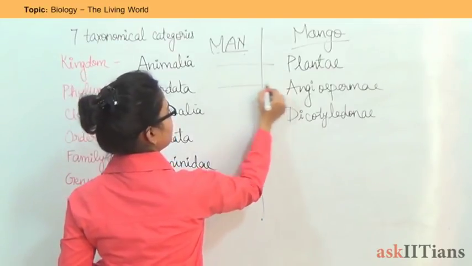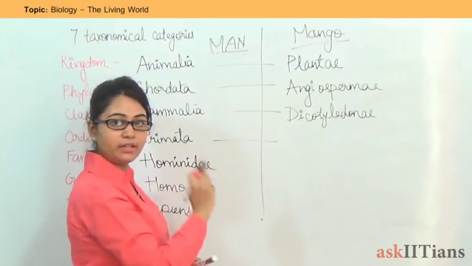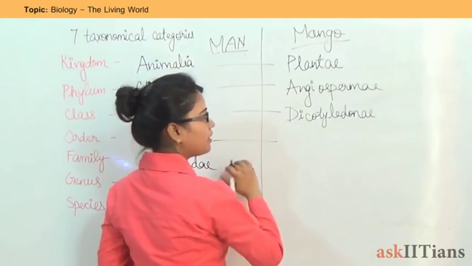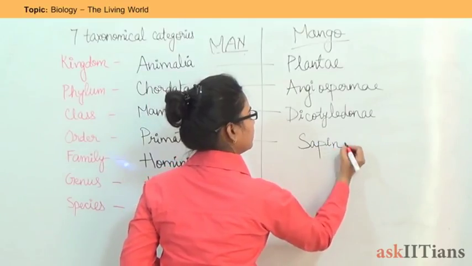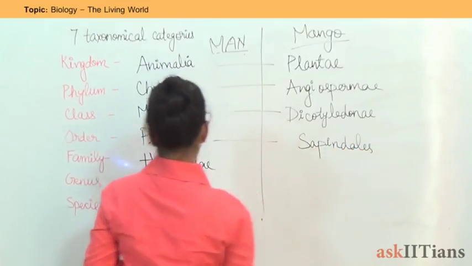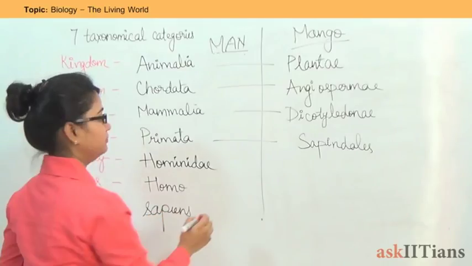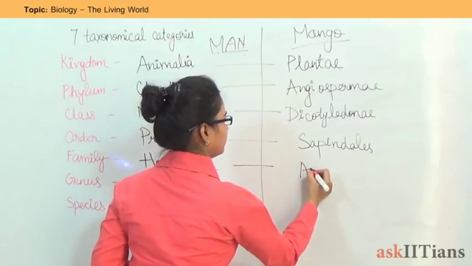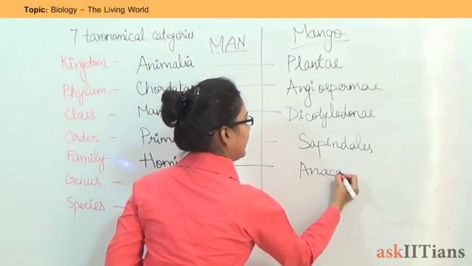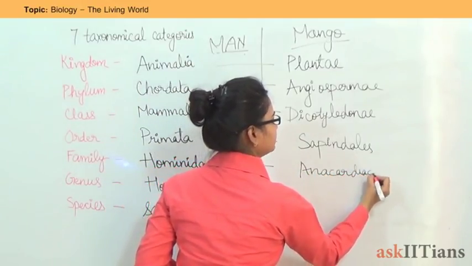Now comes the order. Look, the differences are there. Order is Sapindales. Family. Family of mango is Anacardiaceae.